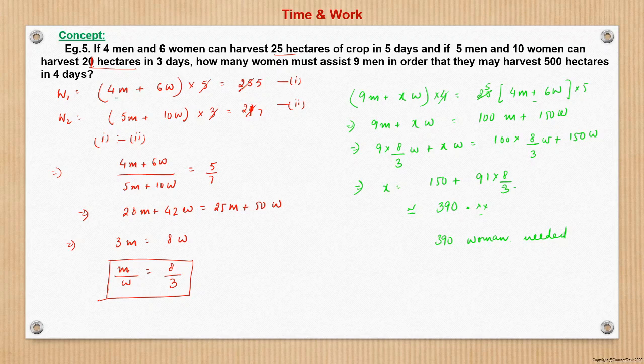Here, 4m plus 6w into 5 is not 25 hectares. This represents 25 hectares of work. So I write this as is representative of this. Here also this is not equal. This is representative of 21 hectares of work. So same way, here this will be representative of 500 hectares, right? So approximately 390 women is required, 390 point something, but just ignore that. The process we have now learned here.